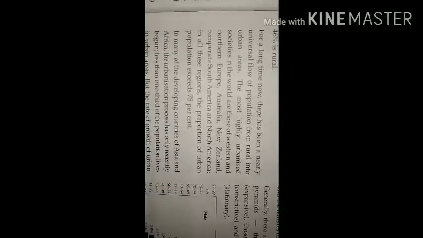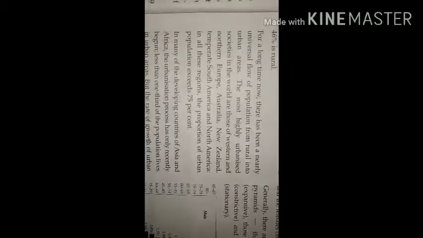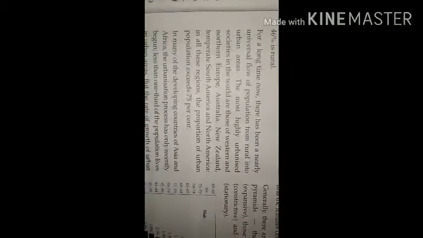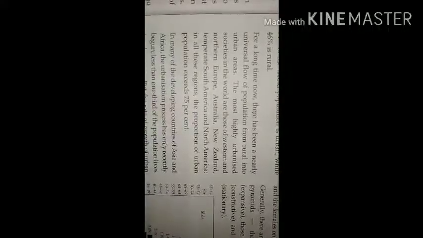For a long time now, there has been a nearly universal flow of population from rural into urban areas. The most highly urbanized societies in the world are those of Western and Northern Europe, Australia, New Zealand, temperate South America, and North America. In all these regions, the proportion of urban population exceeds 75%.